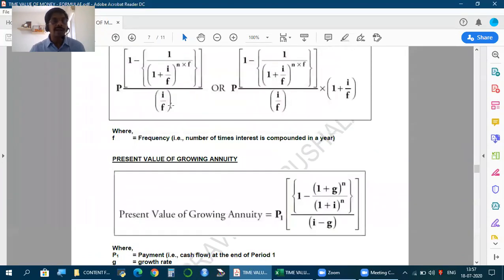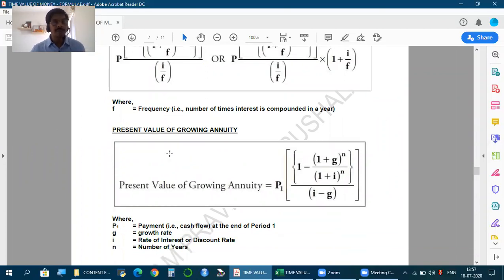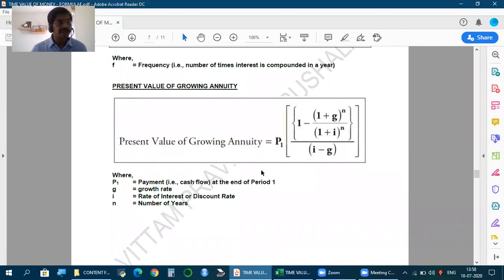P1. In all earlier cases we took P, which meant periodic payment. And don't forget, in annuity, periodic payment is the same. But in growing annuity, every year it will be different. So I can't take P, I take P1: cash flow at the end of year 1, payment at the end of period 1. End, again as usual, that's what we always take. Into 1 minus 1 plus g, where g is the growth rate, and n is the period for which you have cash flows.